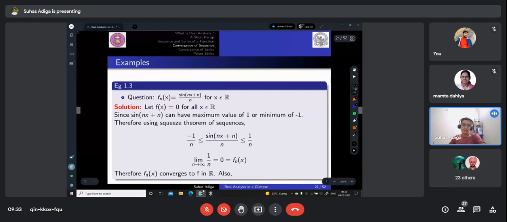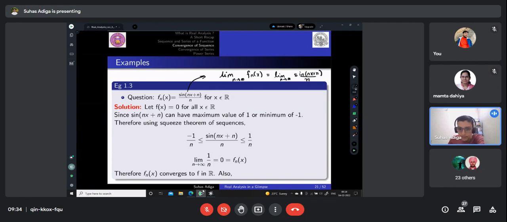So a third example, f_n of x is equal to sine of (nx plus n) by n for all x belongs to R. So let's say f of x equal to 0 for all x belongs to R. This is from the limit as n tends to infinity of f_n of x, so this will be the limit as n tends to infinity of sine of (nx plus n) by n. So here you have to think about it a little mathematically. A good use of some theorem would actually simplify things.